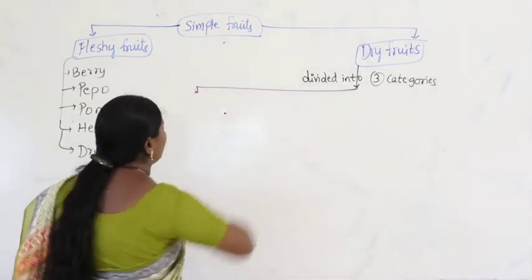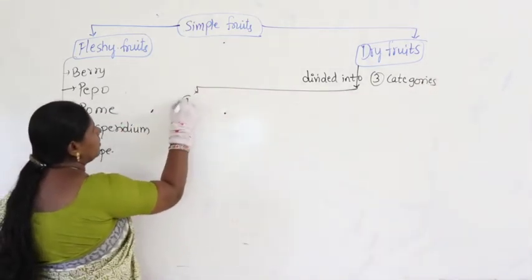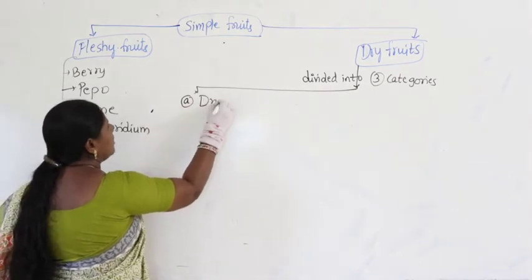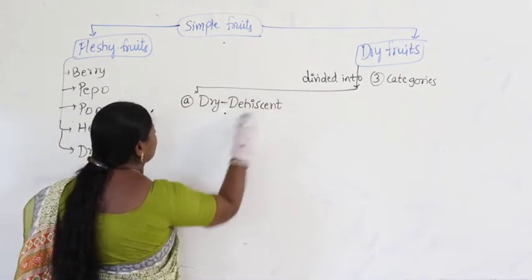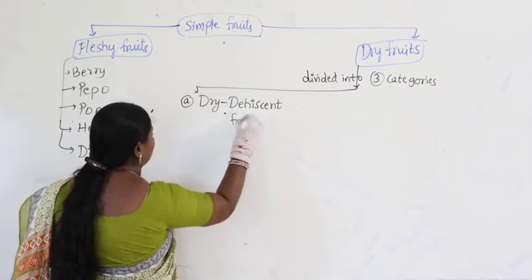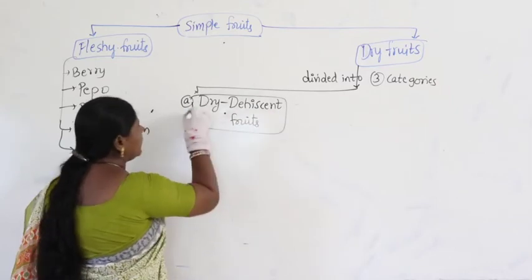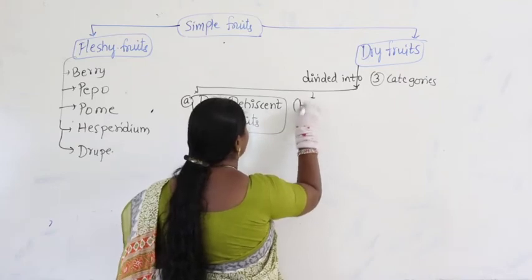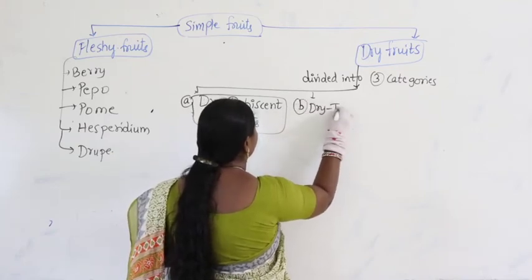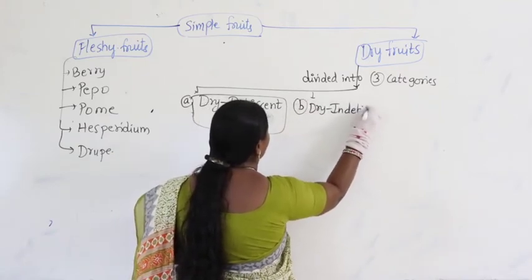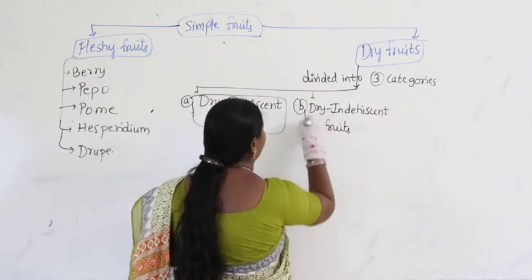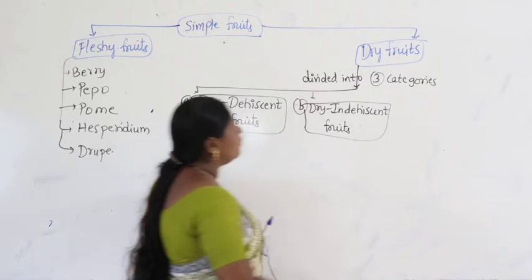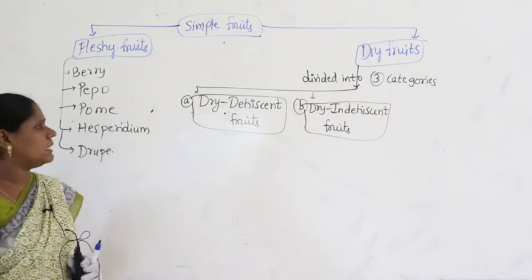The first one under this is called dry dehiscent fruits, the second category is referred to as dry indehiscent fruits, and the third category is called schizocarpic fruits.